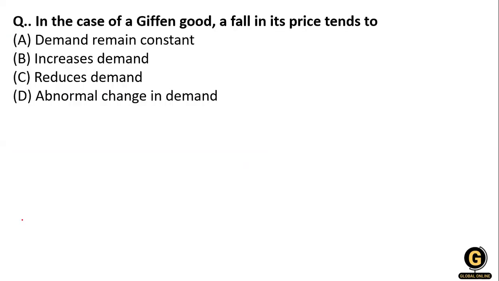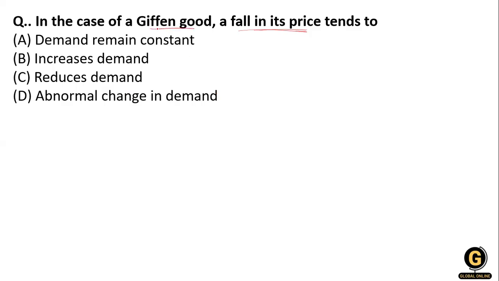Clear? Now, in case of a Giffen good, if the price falls, the options are: demand remains constant, increase in demand, reduce in demand, or abnormal change in demand.